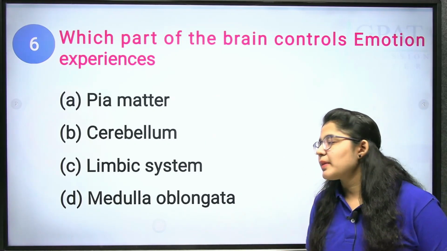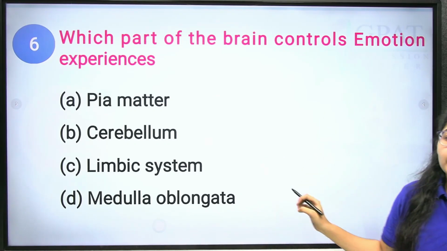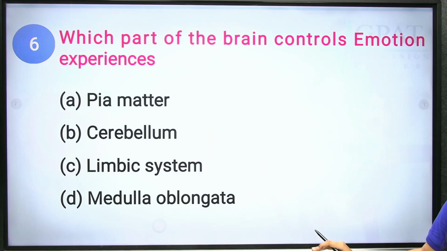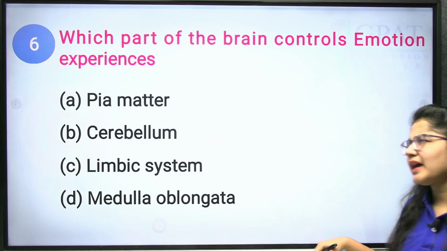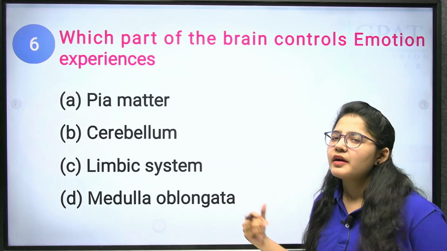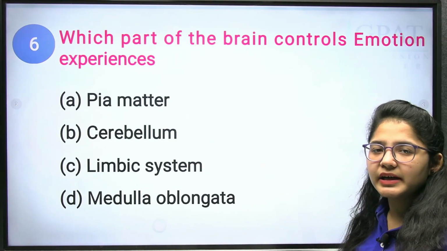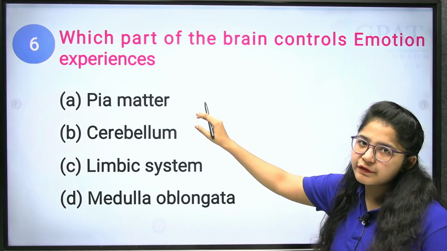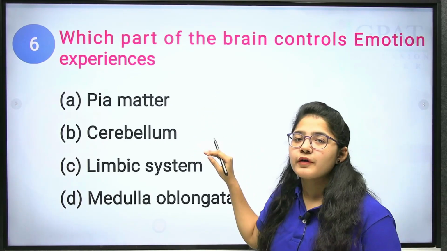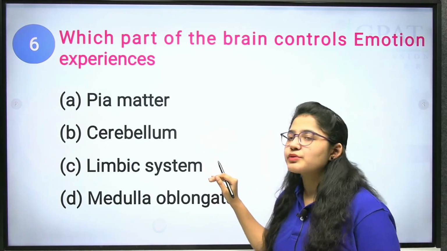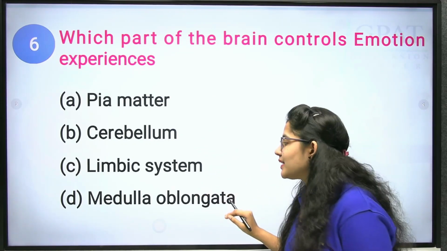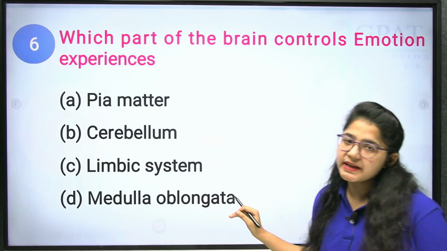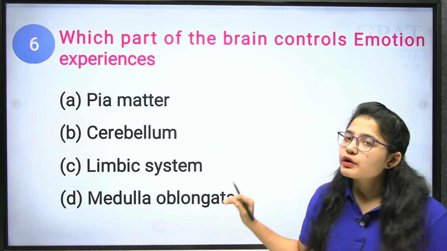Next we have the medulla oblongata, which is responsible for controlling breath, heartbeat, blood pressure and facial expressions. Clear everyone? Okay, this is for the safety of the spinal cord. This is for body balance. This is to control the emotions. This is to control the memory, facial expressions, heartbeat and your blood pressure.